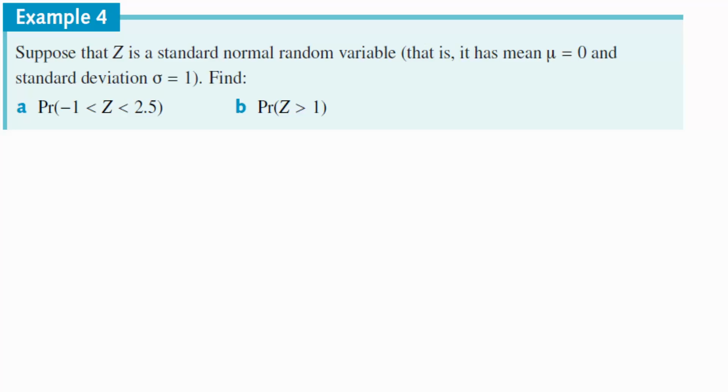Here they go. They say now, find the probability of z between -1 and 2.5. So you visually try to understand this. All they're trying to say is you've got a normal distribution, mean 0, standard deviation is 1. This is your z. And you're trying to find from -1 to 2.5. So -1, which is from here, to 2.5, so let's say this is 2 and that's 3, and 2.5 is around here. Your job, find that.